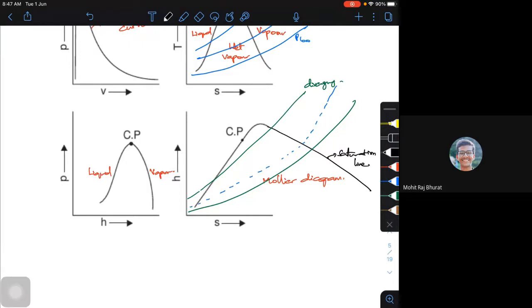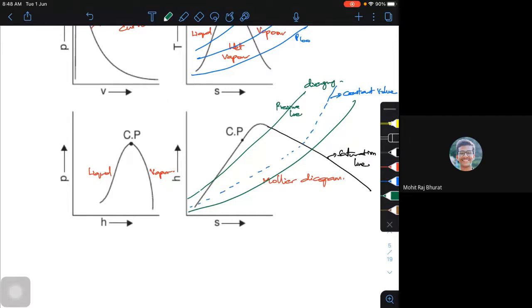Your pressure lines will get steeper once I enter the superheated condition. Your pressure lines and your constant volume lines will become steeper compared to what they were in the wet region or in the liquid region. This is your constant volume lines. This is your constant pressure lines.